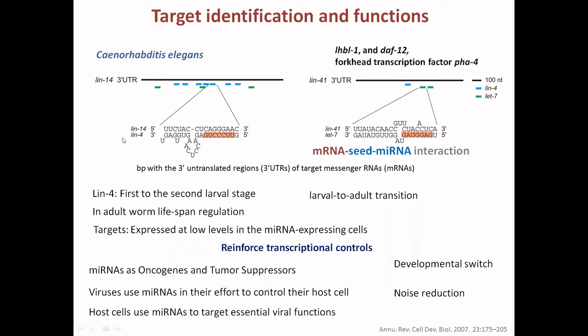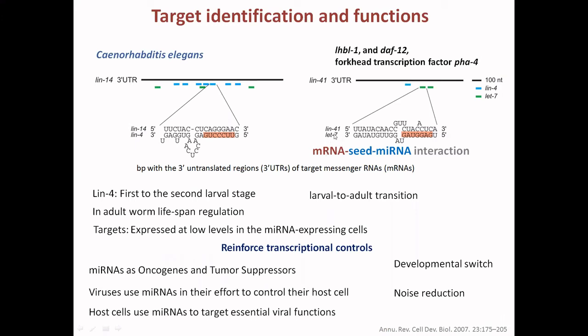And this lin-4 is responsible for the first larva to the second larva transition, and it has a very important role in the adult lifespan regulation, as lin-4 absence results in the failed transition from the larval first stage into the second stage, as well as there is a lot of lacuna in the adult lifespan.